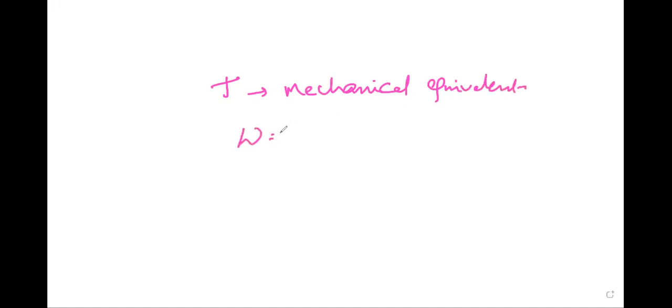Let W be the work done. So the amount of work is proportional to the heat applied to any body, according to the first law.